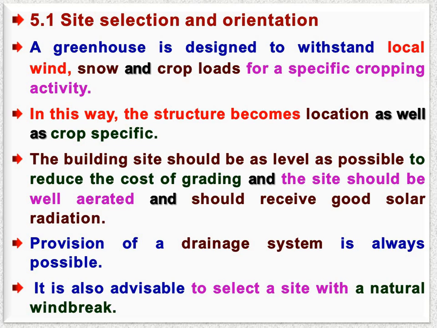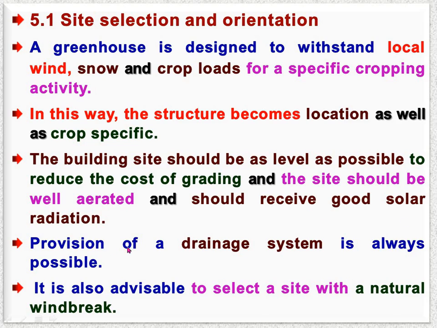So whatever rainfall that comes during the monsoon season, that either runs out through a proper drainage system as runoff, as well as our soil should have enough permeability to infiltrate the water and produce less runoff. So in this sense, site should be well aerated.